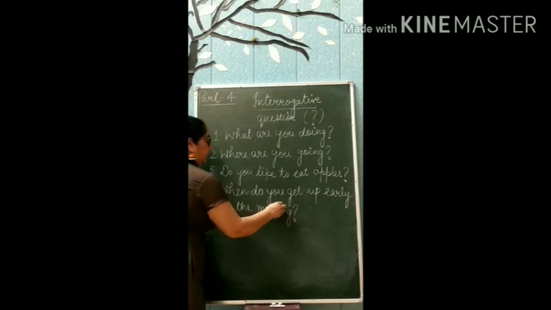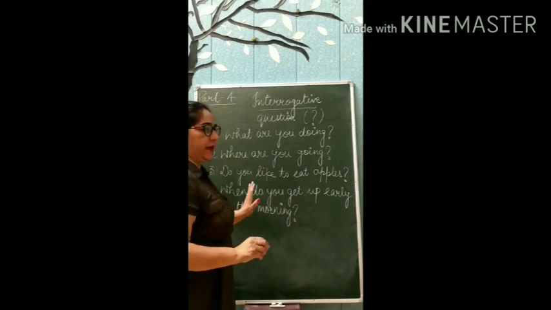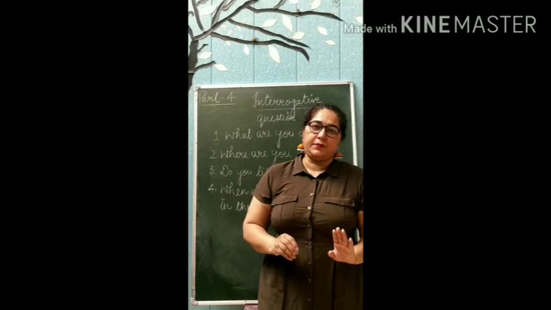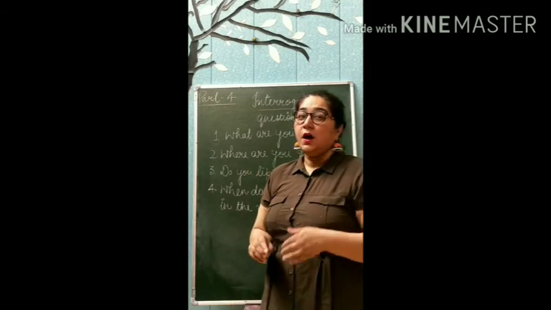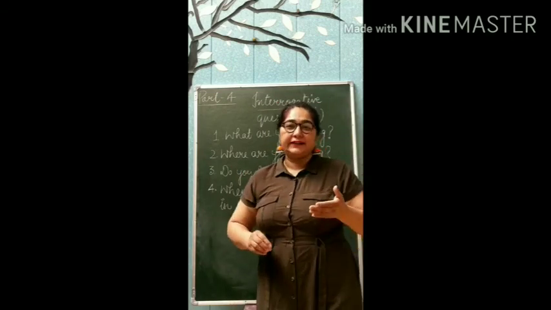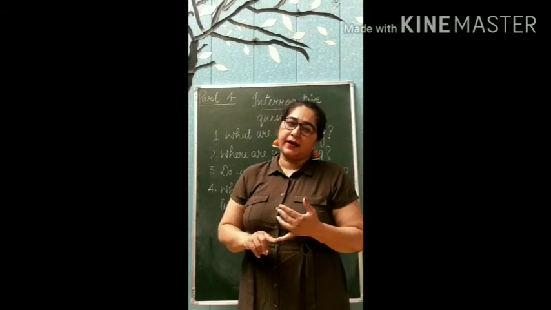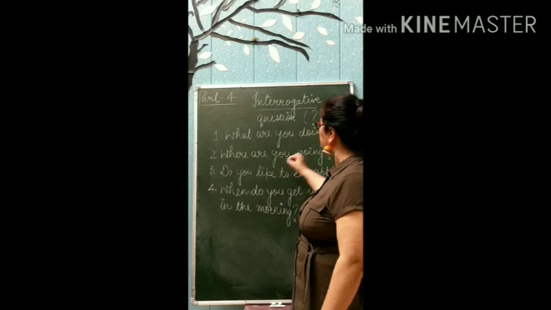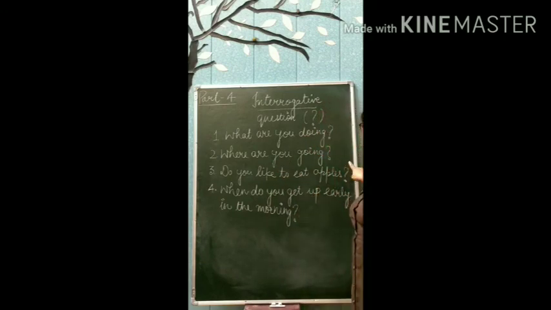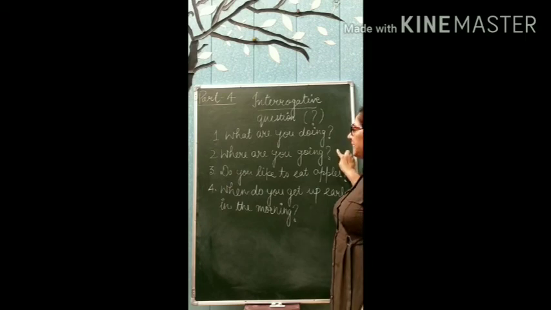Right? Now, just see, I have written 4 examples here, and in these 4 examples, I am going to explain to you how you will identify that it is an interrogative sentence. The first thing you have to observe is the punctuation mark, and that punctuation mark is this question mark. This question mark is telling me that it is an interrogative sentence.